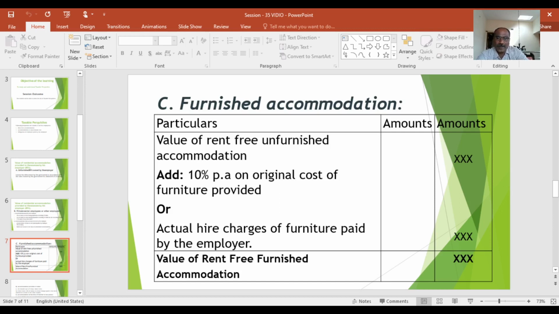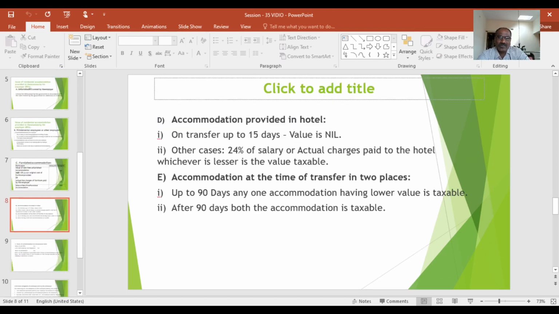Then we will get the value of rent free furnished accommodation. Next, accommodation provided in hotel. Suppose the employer provides accommodation to the employees in hotels. Under what circumstances does the employer provide the accommodation for the employees in hotels?